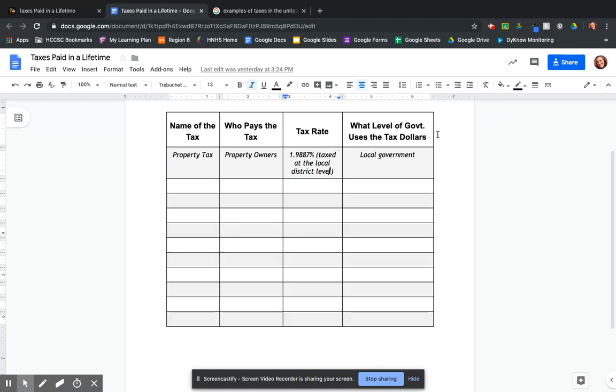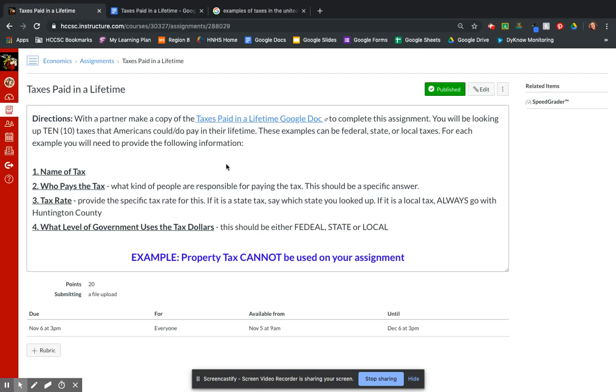If you have questions, email me. I can't guarantee I'll be an immediate response, but I'll be checking it this afternoon and I can get back to you if you have questions. So again, once you have looked through the PowerPoint, you've taken notes, you've completed the exit slip, you turned it into the tray, you should be working on this assignment here. Again, this is an individual assignment, and if you have questions, let me know. Otherwise, I will see you all tomorrow.